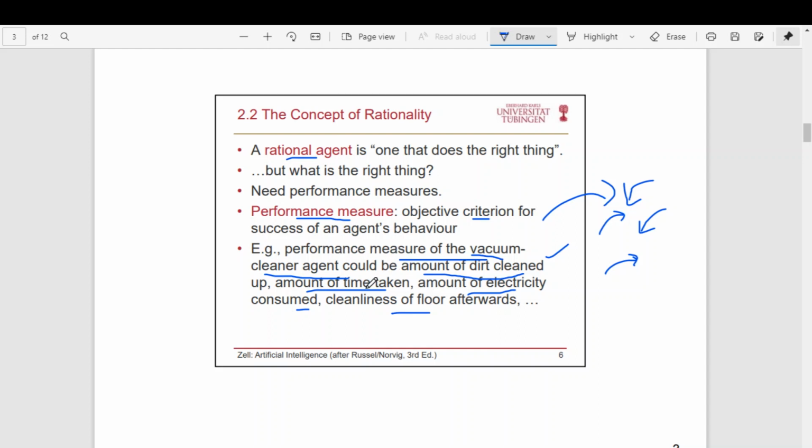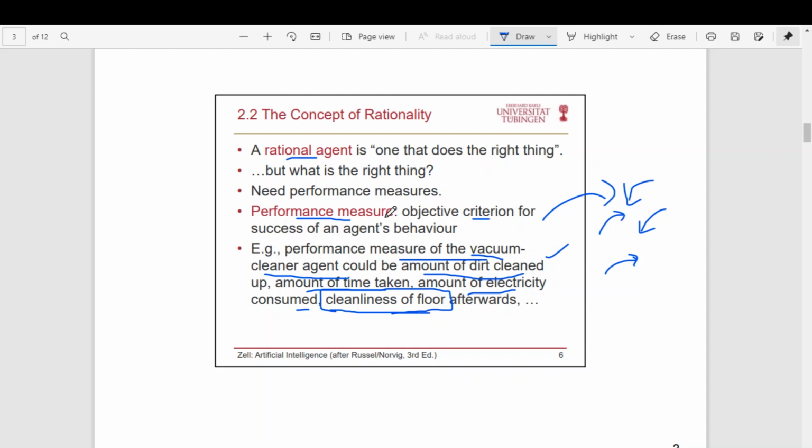So for this small problem, this is the correct way to define the performance measure. It should be the cleanliness of the floor. So the agent should be concerned with what? The room should be clean. Both room A and B should be clean. That's it. That should be the objective. If you keep that as the objective, then the robot will not end up doing all these wrong things.